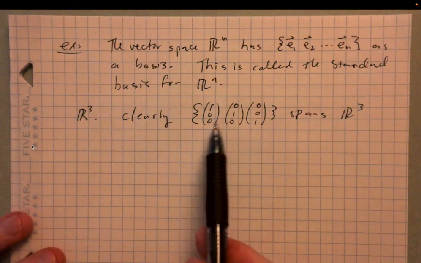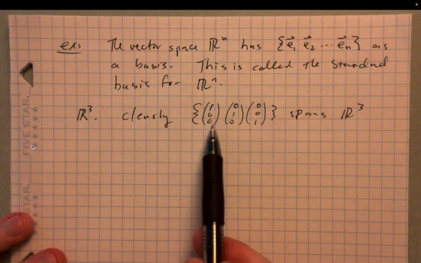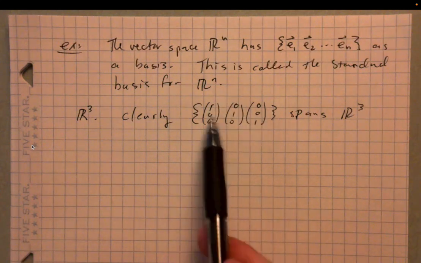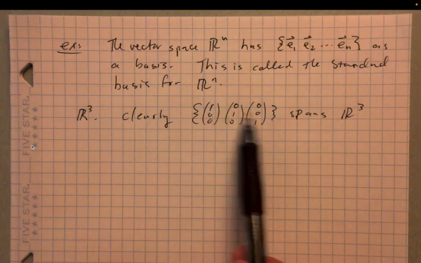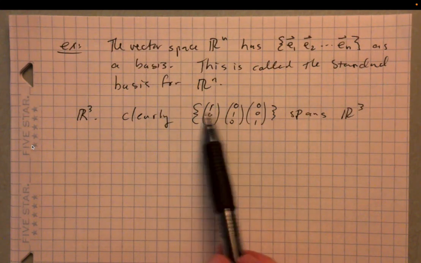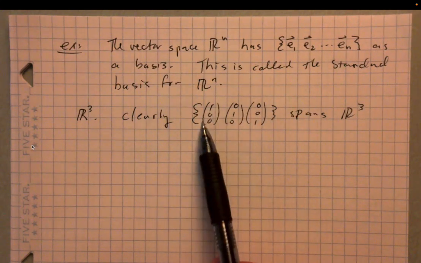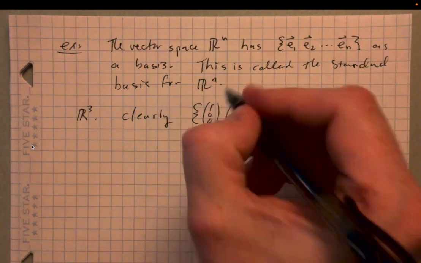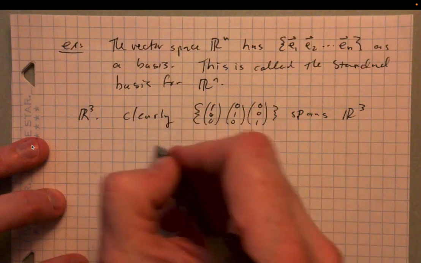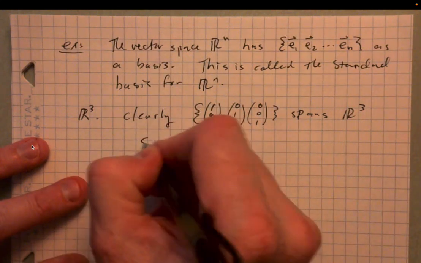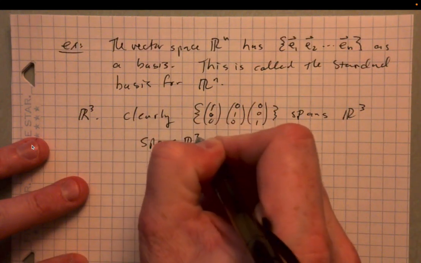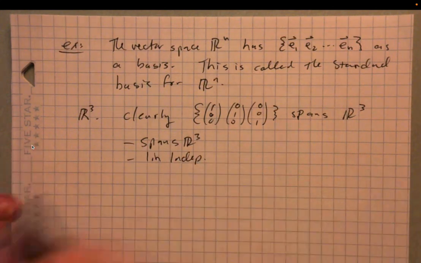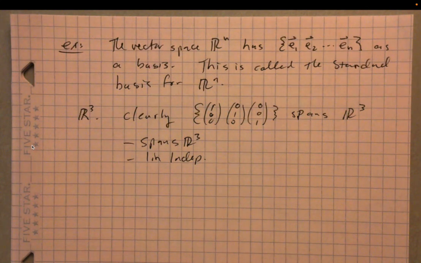Right, we just saw that, right? Any vector can be written as A times this one plus B times that one plus C times that one. There's no vector in R3 that you can't write using these three as a linear combination. And obviously they're linearly independent, right? None of these vectors can be written as a linear combination of the other two, right? So this spans R3 and is linearly independent. Those two together mean that this is a basis for R3.